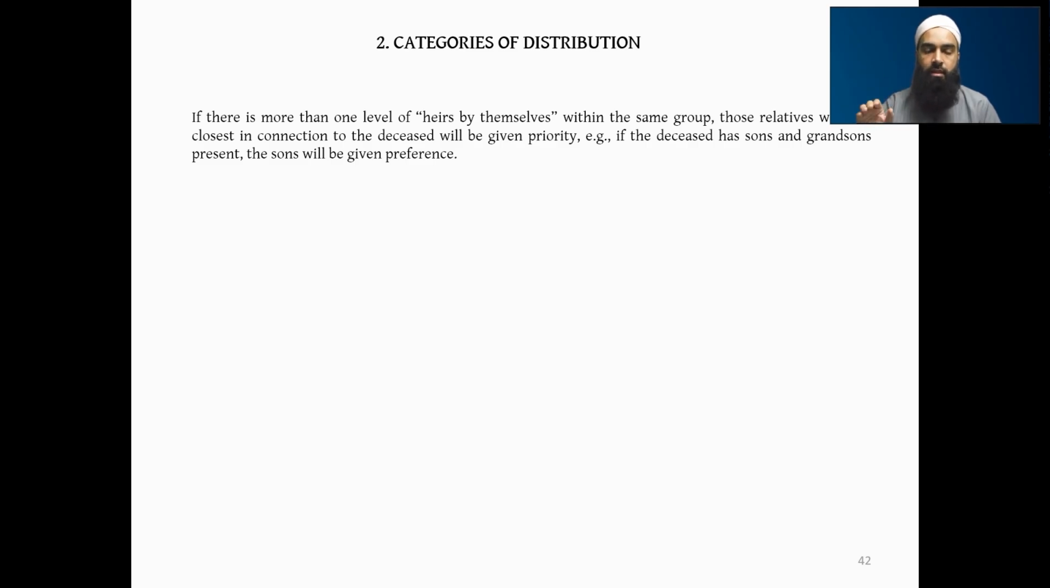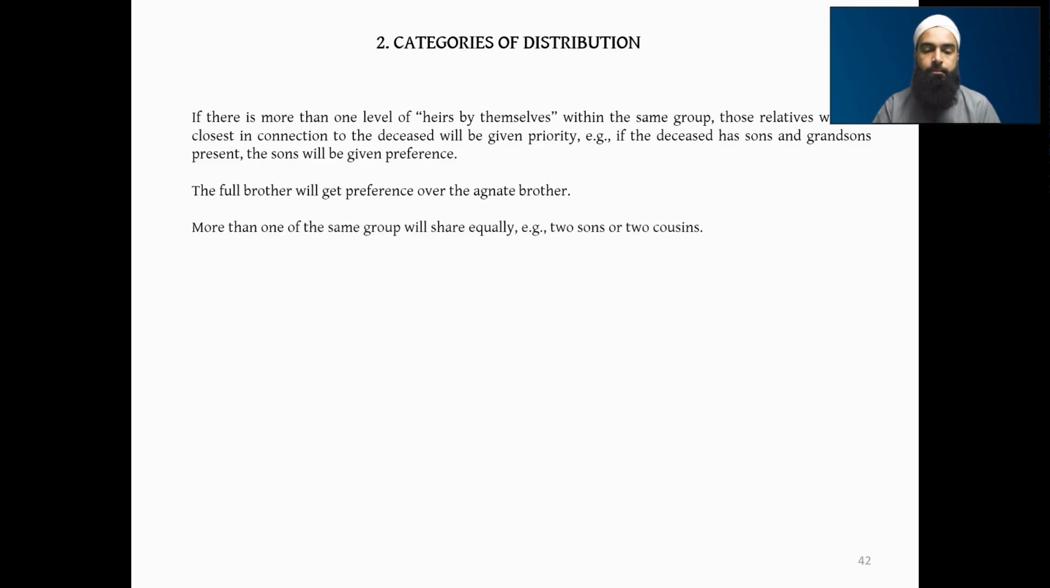The grandsons will get nothing. And the full brother will get preference over the agnate brother because he has a double relationship in comparison to the agnate brother, who is related only through the father. And more than one of the same group will share equally. So if there are two sons, they will share equally. Likewise, if there are two cousin brothers, they will share equally. So hopefully you understand all of this.